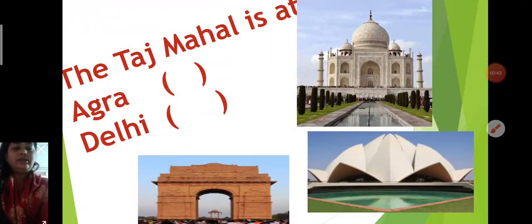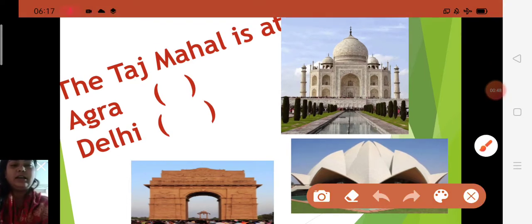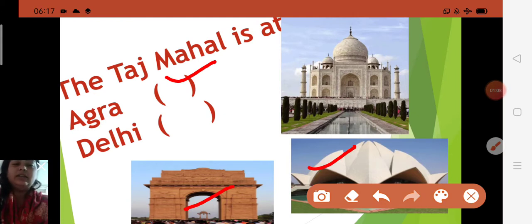The first one is here: the Taj Mahal is at Agra or Delhi. You all know children, Taj Mahal is at Agra. Also it is a wonder of the world and it was built by Shah Jahan. And what do you know about Delhi, children? You can see here are also pictures of Lotus Temple and India Gate. These all are in Delhi. Lotus Temple is in Delhi and India Gate is in Delhi. But Taj Mahal is at Agra.